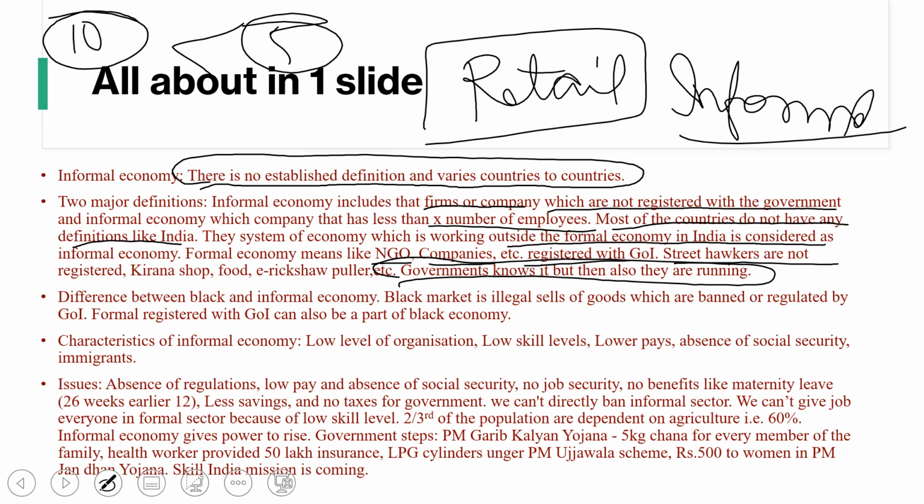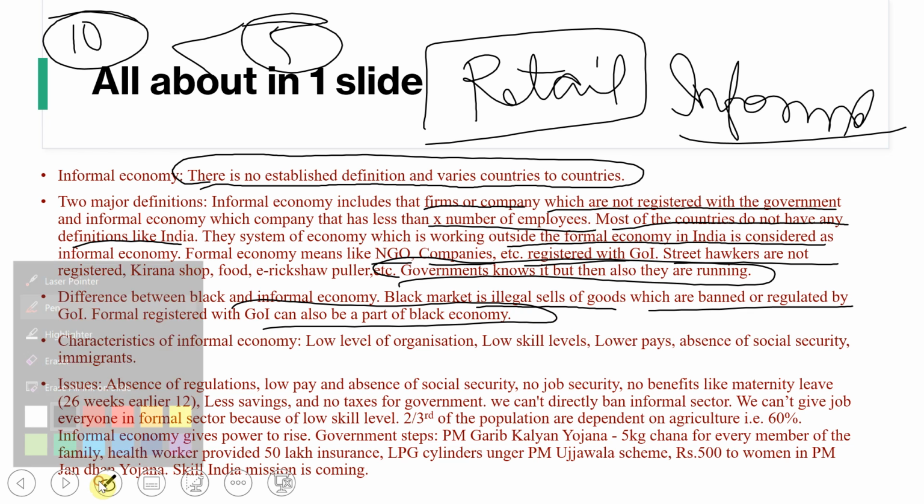Okay, so the difference between black and informal economy: the black market is the illegal sale of goods which are banned or regulated by the government of India, and a formal economy registered with the government of India can also be a part of the black economy. How? We will see.